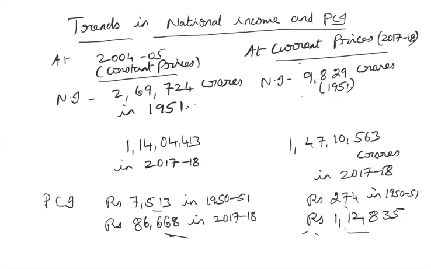Okay, now next let's move on. Plan trends in the growth rate mean how the growth rate of national income and the per capita income of the country changed over a period of time, how it has increased or how it has decreased over a period of time. So let us start from the planning period till now, how the national income or per capita income of the country has changed. Let us check with the percentage wise.